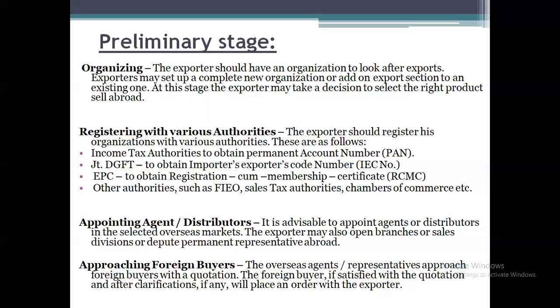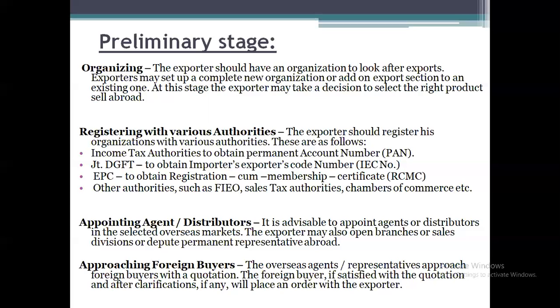After getting the registration with the various authorities, we need to appoint the agent or distributor in the other countries, because we can easily export the goods to that agent, and through that agent they can easily sell the goods to the foreign customers. And after appointing the agent or distributor, now we need to approach the foreign buyers, because they are the customers for the product.